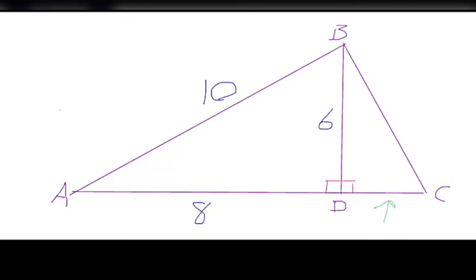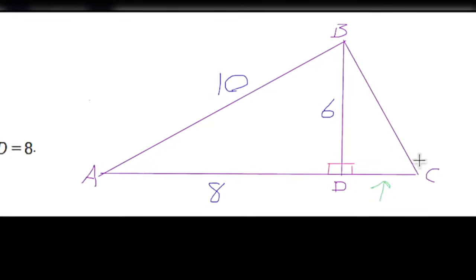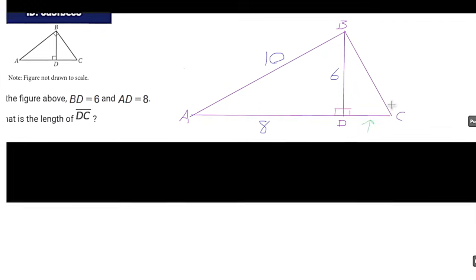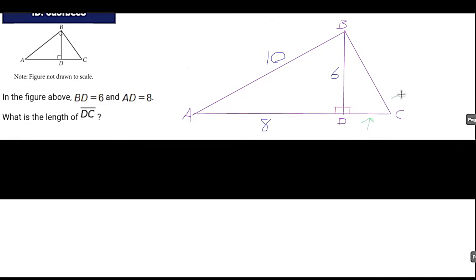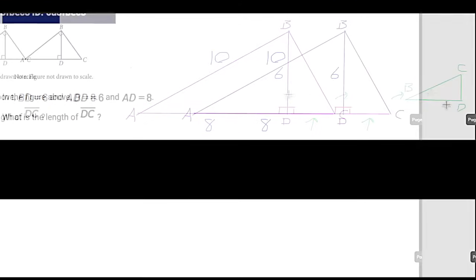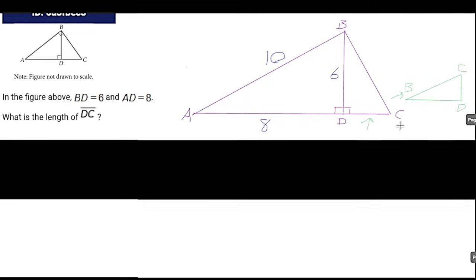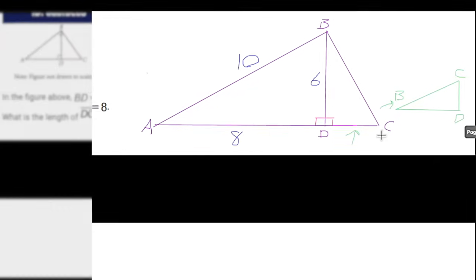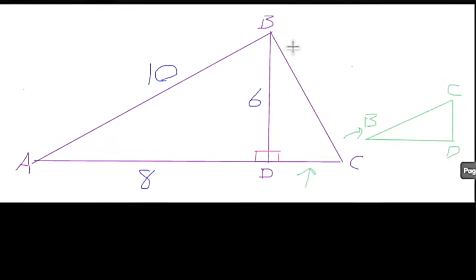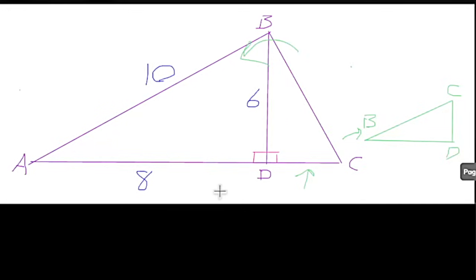All right, anyway, now that we've established these are similar, it's pretty easy to see for me, but just in case you're not seeing it, let's imagine what this smaller triangle would look like if we flipped it on its side so that it was facing the same direction as ABD. Hopefully you can see that if we tilted that smaller triangle to the left, so it sort of fell down onto its back, it would turn into that triangle.